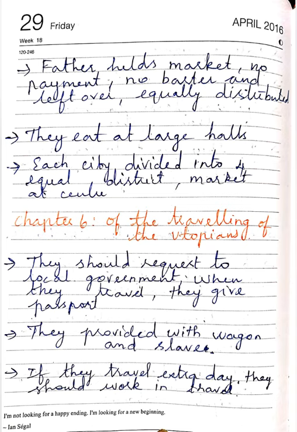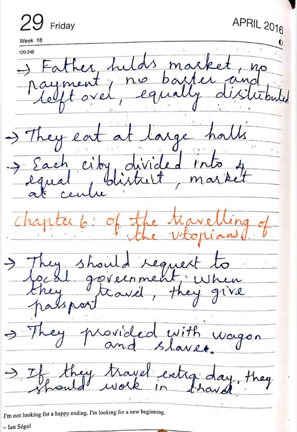The father of the house goes to the market. No payments, no haggling, and no leftovers. Everything is equally distributed when it's left over. They eat in large halls. Each city is divided into 4 equal districts, with a market at the center.